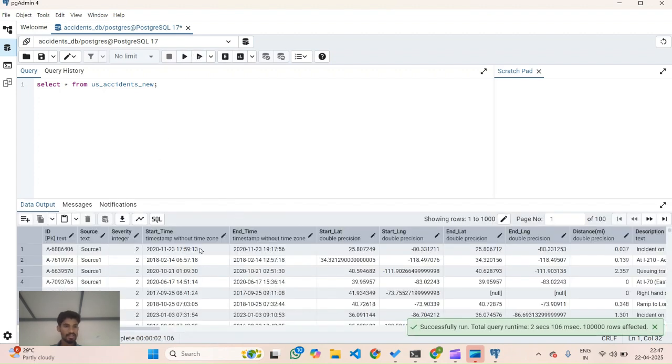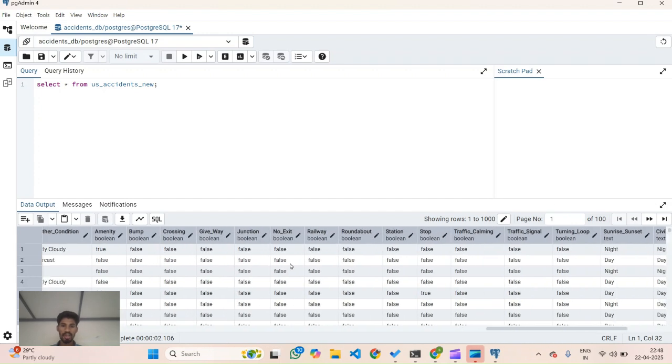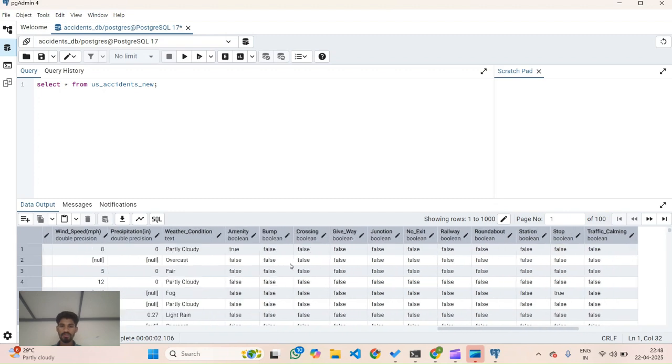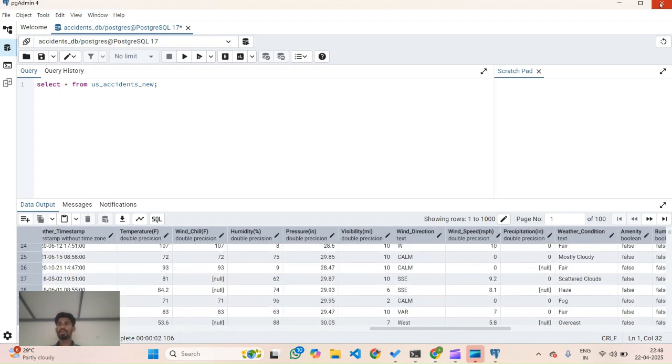Yeah, here we can see that the table is created in PostgreSQL with the columns like ID, source, severity, start time, end time, everything. We have created like 42 or 43 columns. All columns are replicated here. Now we can go back to the Jupyter notebook.